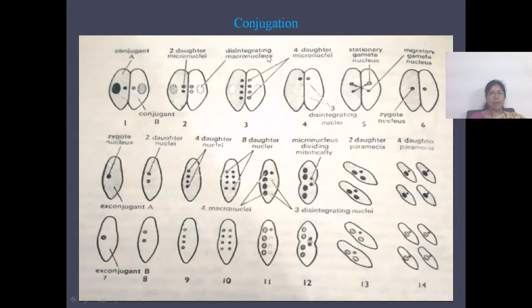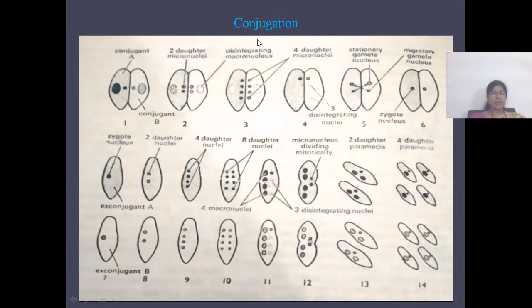Now let us see about the next type of sexual reproduction, that is conjugation. Conjugation occurs during unfavorable conditions in Paramecium. The conjugation occurs between two different mating types belonging to one syngen.